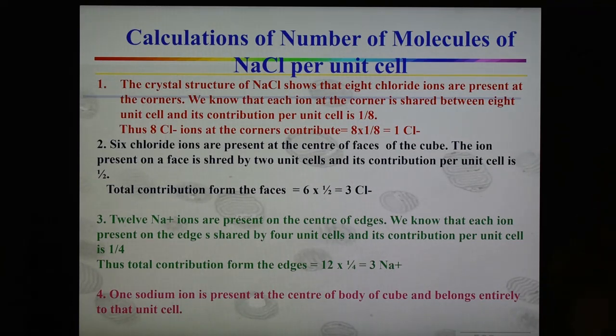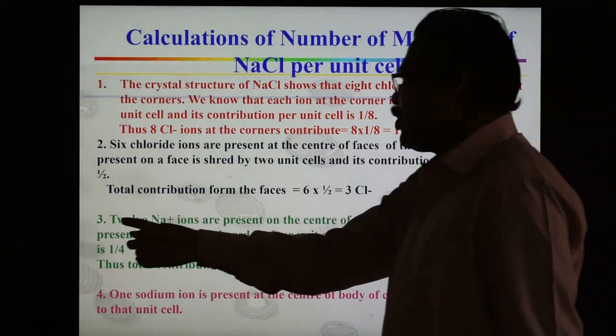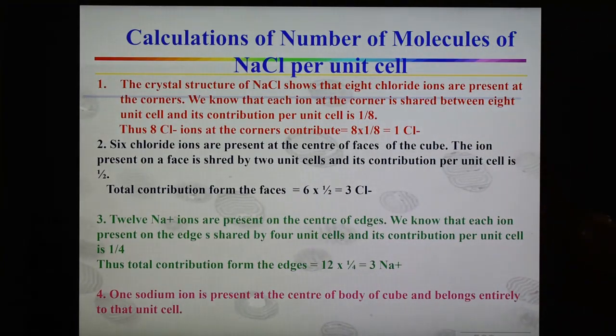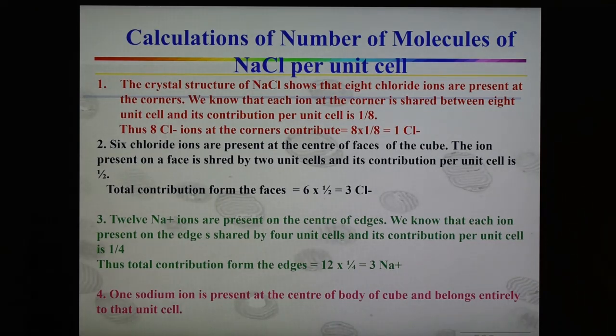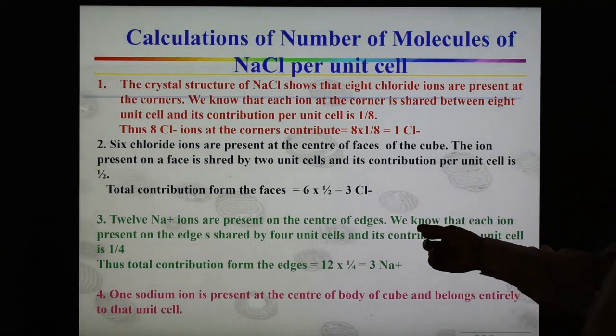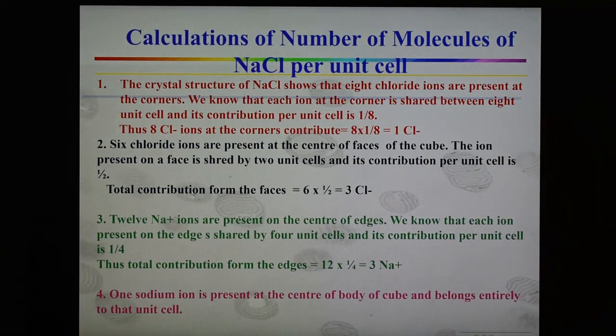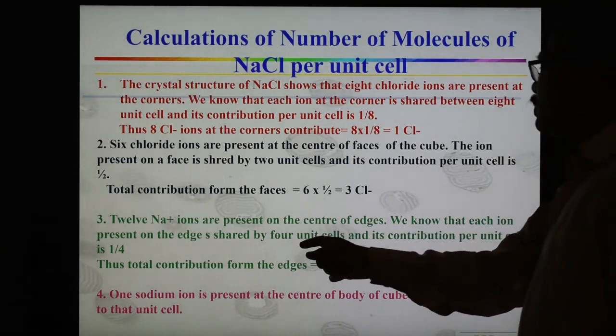Now how many sodium ions are present? Point number 3: 12 sodium ions are present at the center of the edges, and the total edges in the cube are 12. Each ion present at the center of an edge is shared by 4 unit cells.